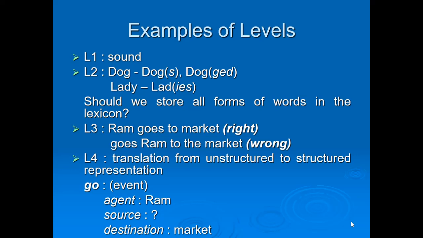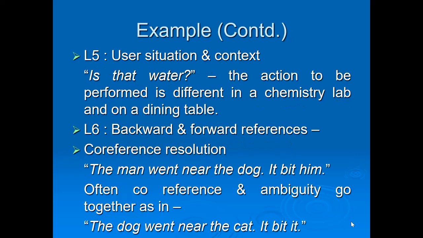So here, go is a particular event. The main event in "Ram goes to market" is go. Now who is the agent here? Ram is the agent, because everything is done by Ram. Then who is the source? Goes means from one place to another place, but here the source is not defined. Ram is going to market from where? It is not defined, so there is a question mark for that. And the destination is market, where it is going in this event go. Okay, so this is how we represent the meaning of a particular sentence.